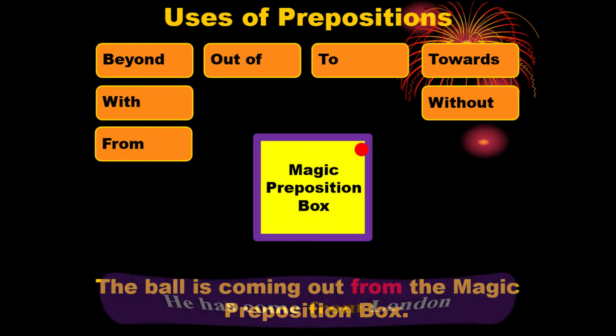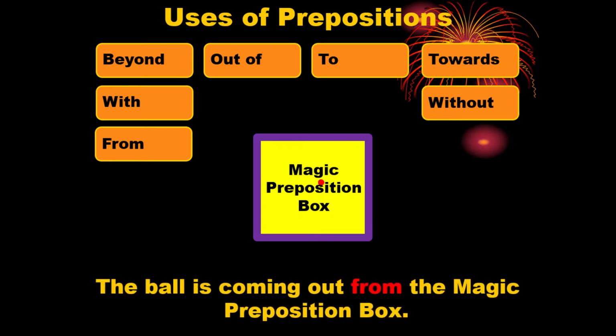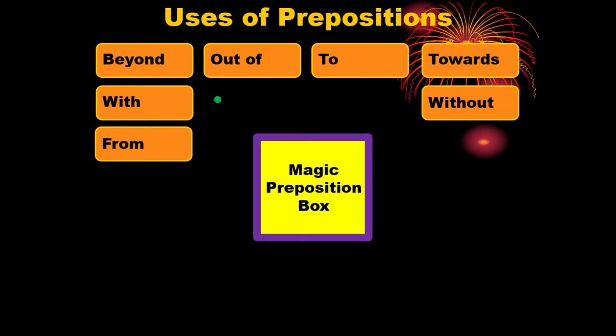In another example, we can say, he has come from London. So London is the place from where he has come. So before that place, that means London, we have used from. We are going to the next one.